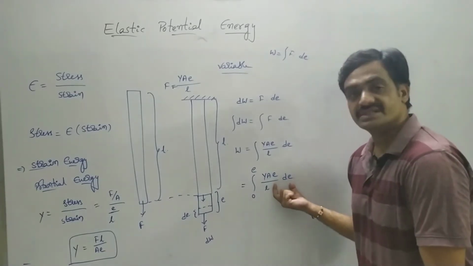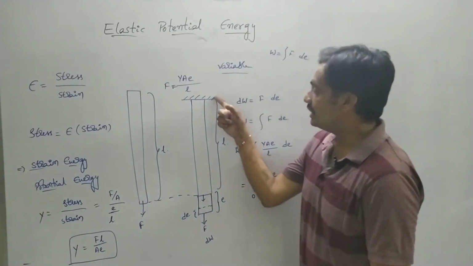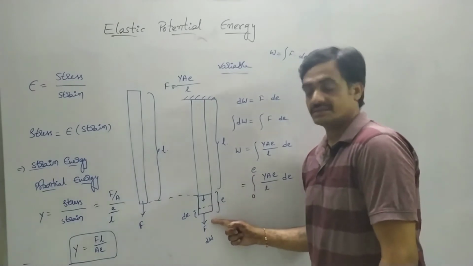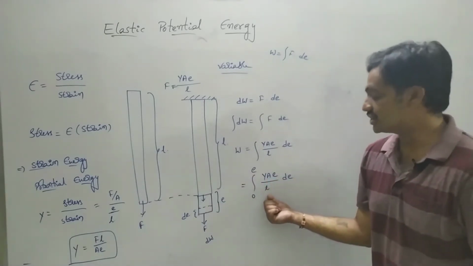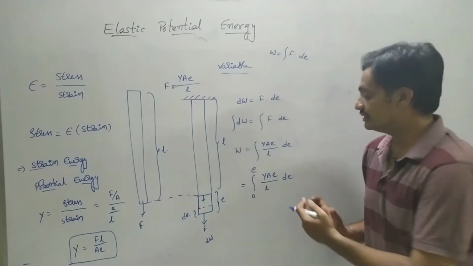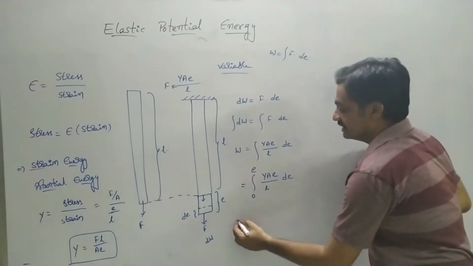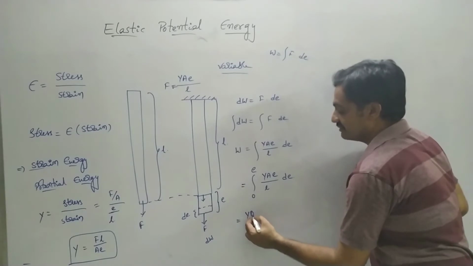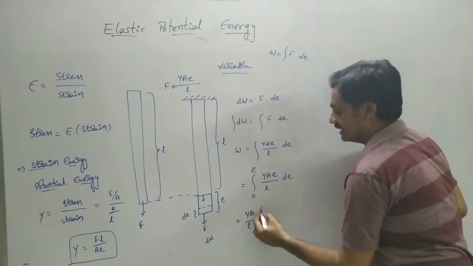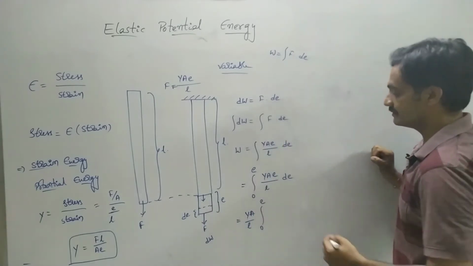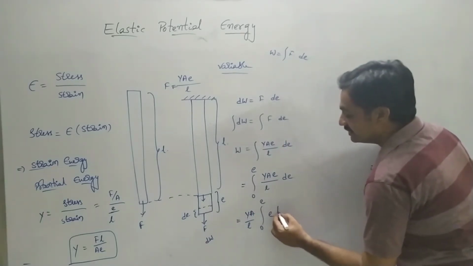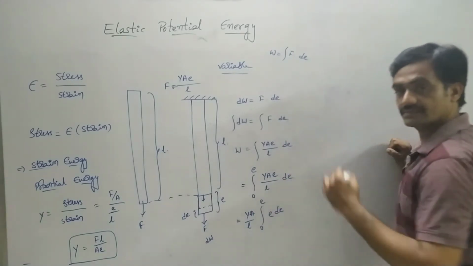Here we represented the extension along the length. So Young's modulus, area, as well as the initial length are constant, so we are bringing them outside. Then the expression is Y A by L into integration from 0 to E of E dE.